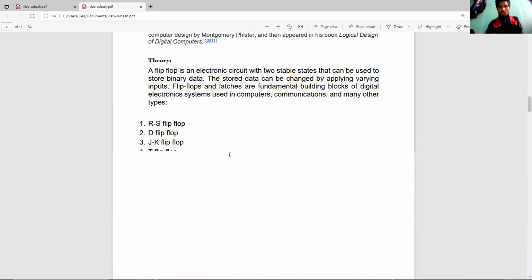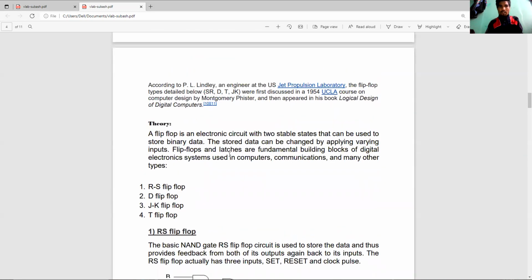According to P.L. Lindsay, an engineer at the US Jet Propulsion Laboratory, the flip-flop types detailed below were first discussed in a 1954 UCLA course on computers designed by Montgomery and then abbreviated in his book Logical Design of Digital Computers.